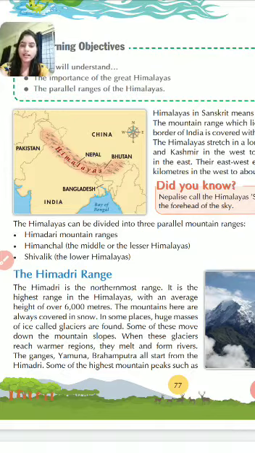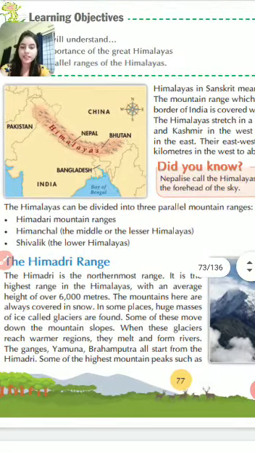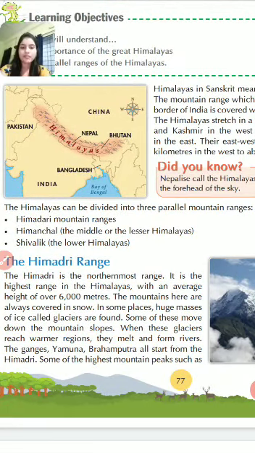So the first one is the Himadri range, which is also known as the Greater Himalayas. Children, the Himadri is the northernmost range. It is the highest range in the Himalayas with an average height of over 6,000 meters. The mountains here are always covered in snow. In some places, huge masses of ice called glaciers are found. Some of these move down the mountain slopes. When these glaciers reach warmer regions, they melt and form rivers.